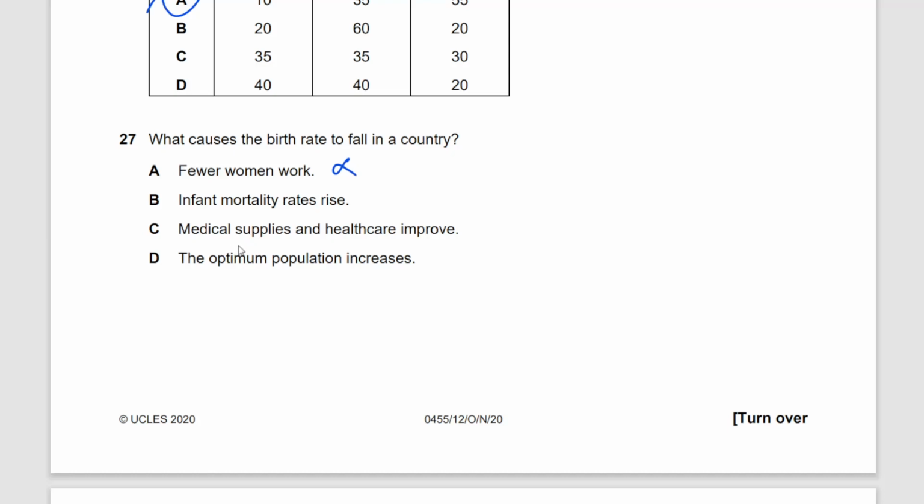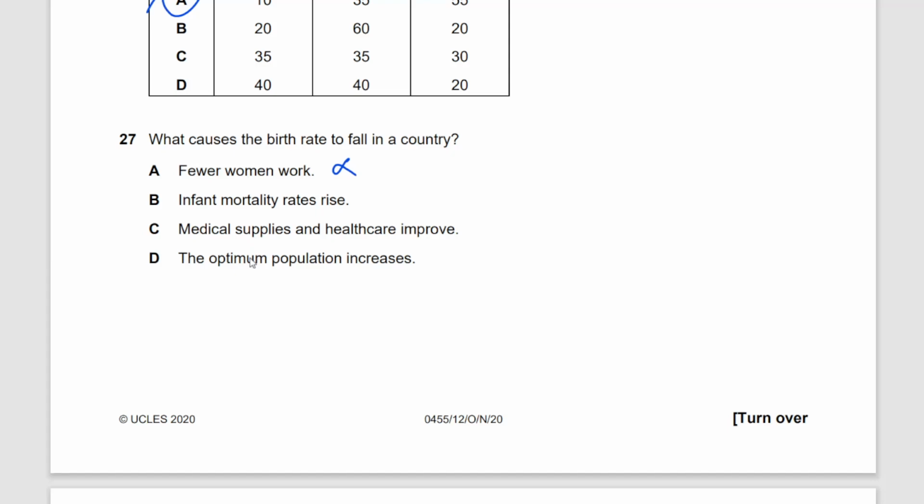Medical supplies and healthcare improve. Well, yes. If your medical supplies and your healthcare are improving, you can say that the birth rate falls in a country. How would you justify that? Well, in order to justify that, you need to remember there are more women that live longer, right?